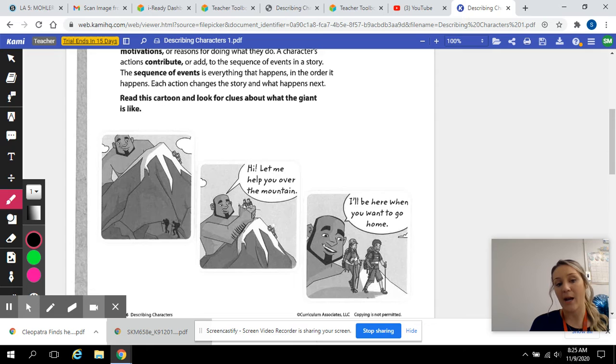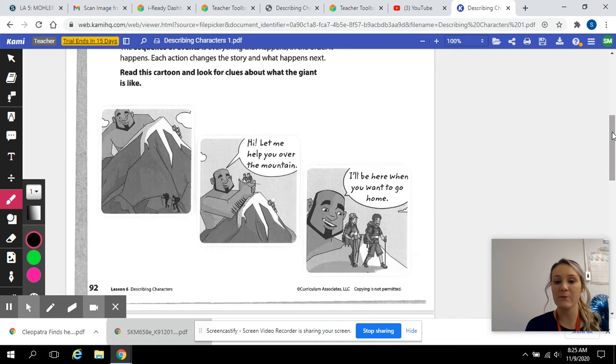But then the giant grabs them and says, "Hi, let me help you over the mountain." Okay, so we can see that so far he's very kind. He's willing to help. Okay, and then the last picture. "I'll be here when you want to go home." So he's being helpful again. He's like, "If you need me, I'll be here. I can help you back over the mountain." Okay, so all of these pictures play a part in the story and how the character feels.